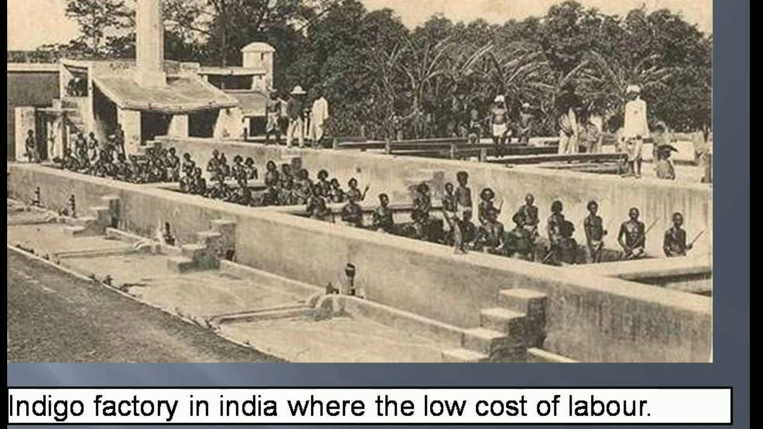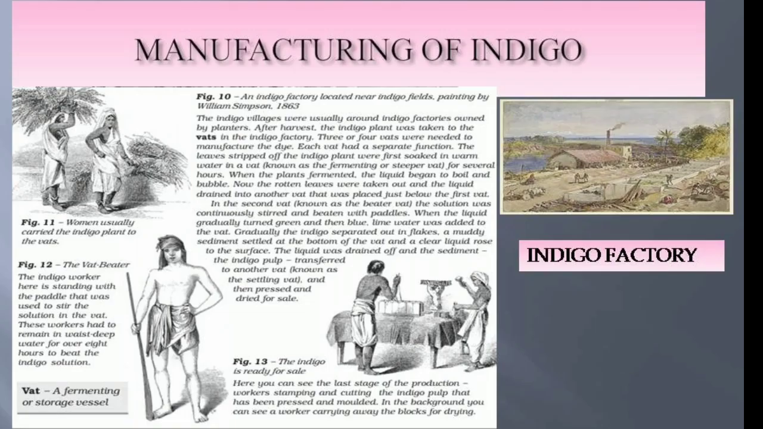So, this is an indigo factory picture which we can see now. This is a factory located near the indigo field. To produce this indigo, there are various steps we can see one by one. In figure number 11, you can see indigo villages usually around the indigo factories owned by the planters. In figure number 12, the indigo plant was taken to the vats, and the paddle that was used to stir the solution was needed to manufacture the dye. Vats are nothing but fermenting or storage vessels.